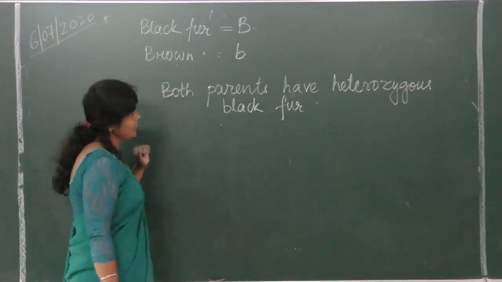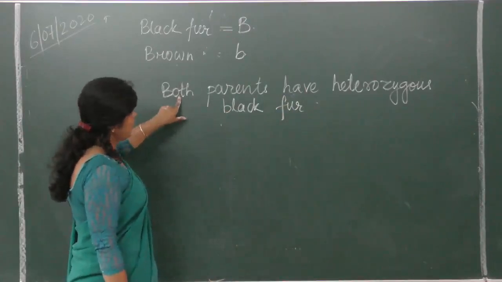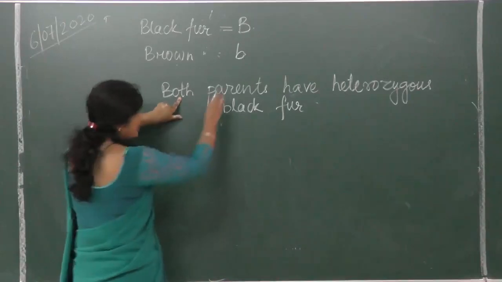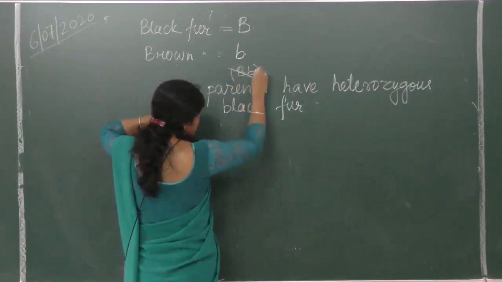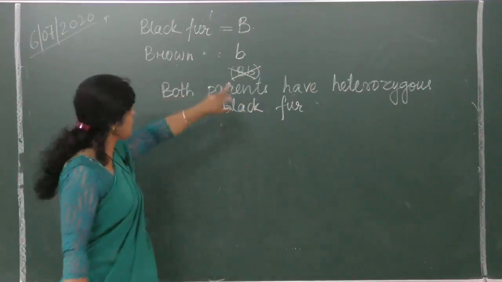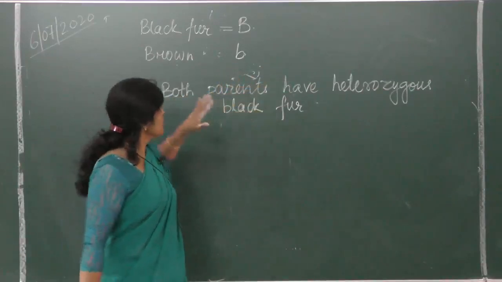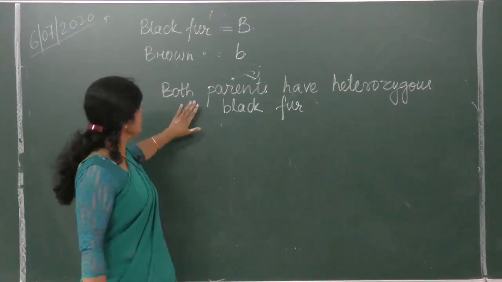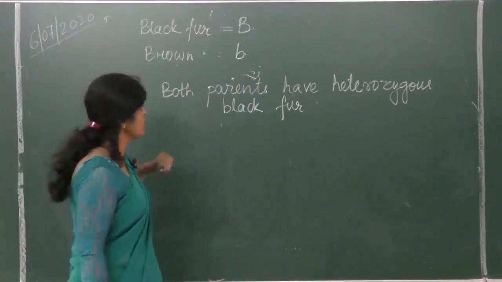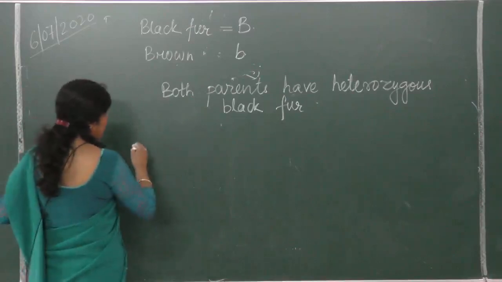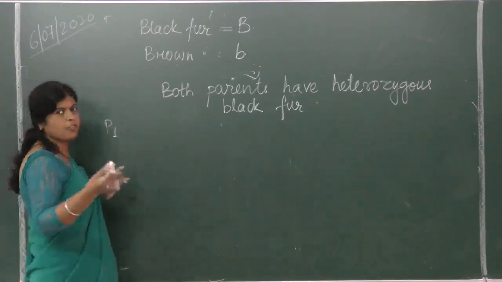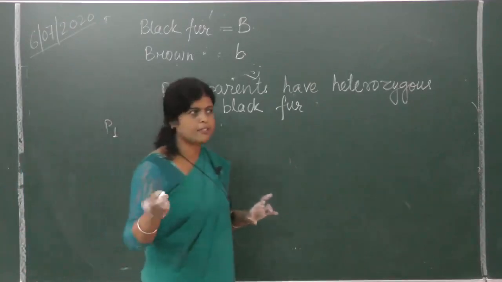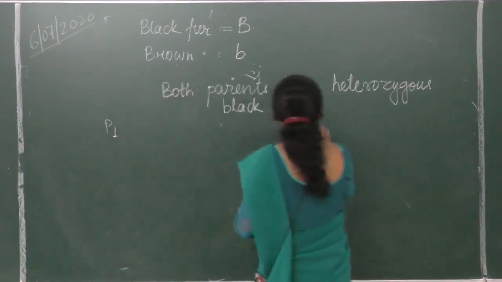So one thing you see, here in your question it is already given capital B, small b, but you are expected to know. So they may not give you like this. They may straightway ask you that both parents are heterozygous black fur. Is it clear? So parent 1, may it be male or female, it hardly matters, irrespective of the sex, I told you. Is it clear? And parent 2.